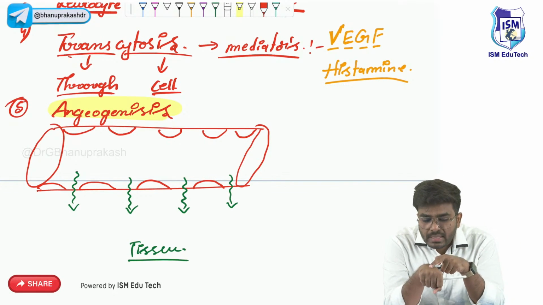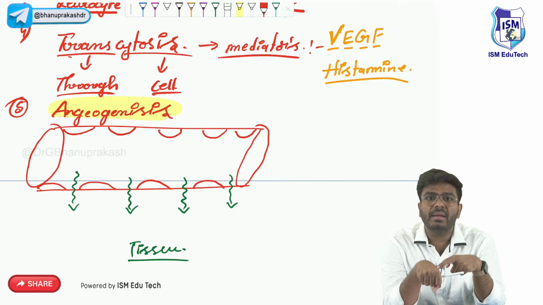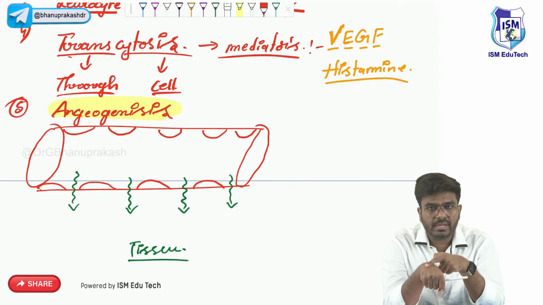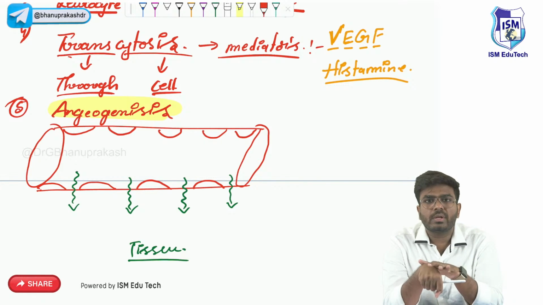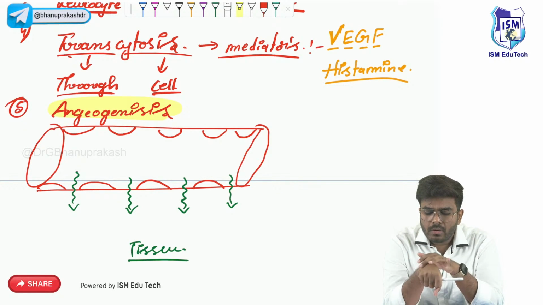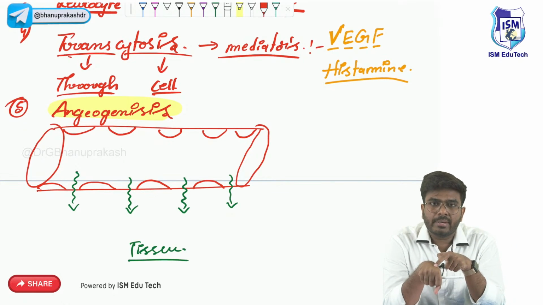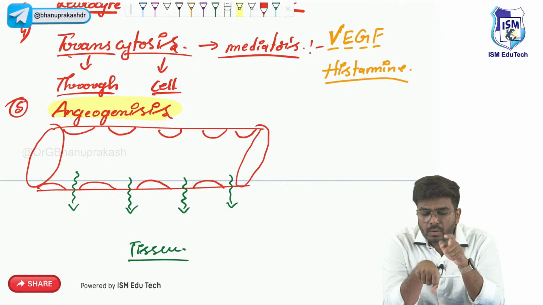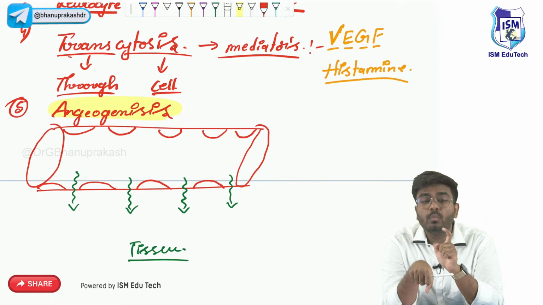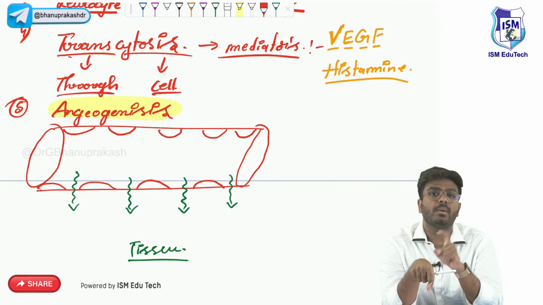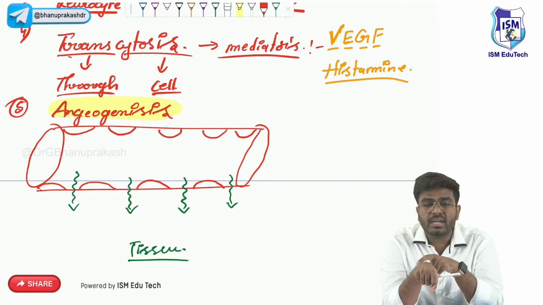Okay, so in the area of inflammation, it's not a rapid event. If an acute inflammation is happening in this particular area, inflammation has started. Now it's just 2-3 days, it's not months and years. Now, do you want more fluid in this area or not? Yes, you want more fluid. Actually speaking, you want more blood flow to this area so that more cells will come, more antibodies will come, more complement proteins will come to neutralize the bacteria.